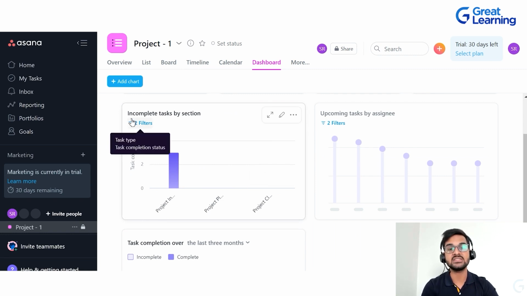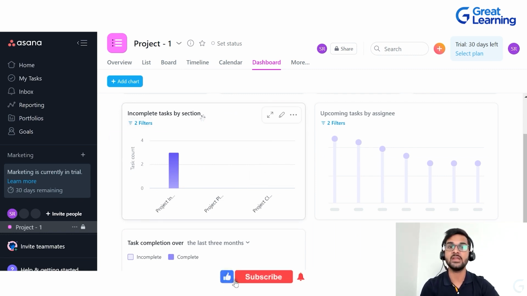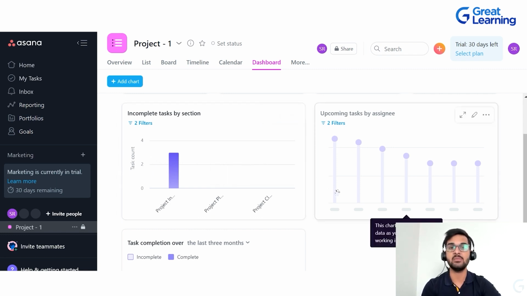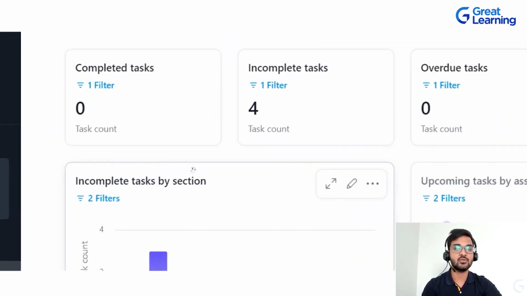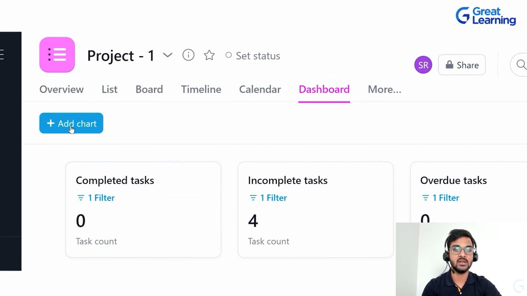If you want to see the number of incomplete tasks in a particular section, that also you will be able to see from here. For example, there are 3 sections: project initiation, project planning, and project closing. Then what is the number of incomplete tasks in each of these sections? All of that can be managed from here. Upcoming tasks by assignee. And if you want to add a particular chart as well, you can just go to this button which has a plus sign, add chart.